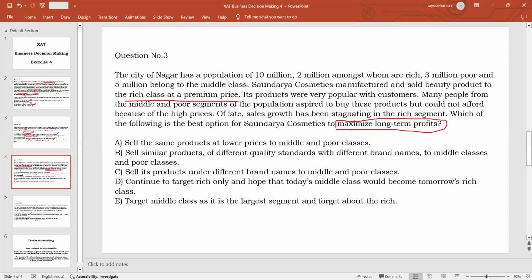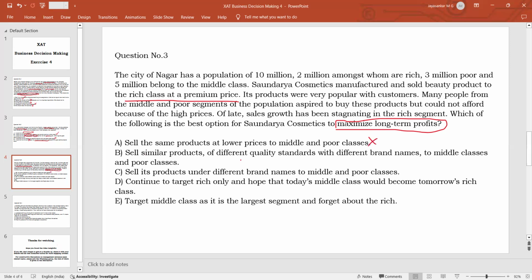So if you sell the products at lower prices to middle class and poor classes, what will happen in the long run? The company might be making losses when they reduce the prices in order to cater to the middle and poor classes. If you do it for a long time, ultimately, the company will be facing losses. Our objective is to maximize the long-term profit. If you do this, the long-term profits might be affected. So this is not a good answer.